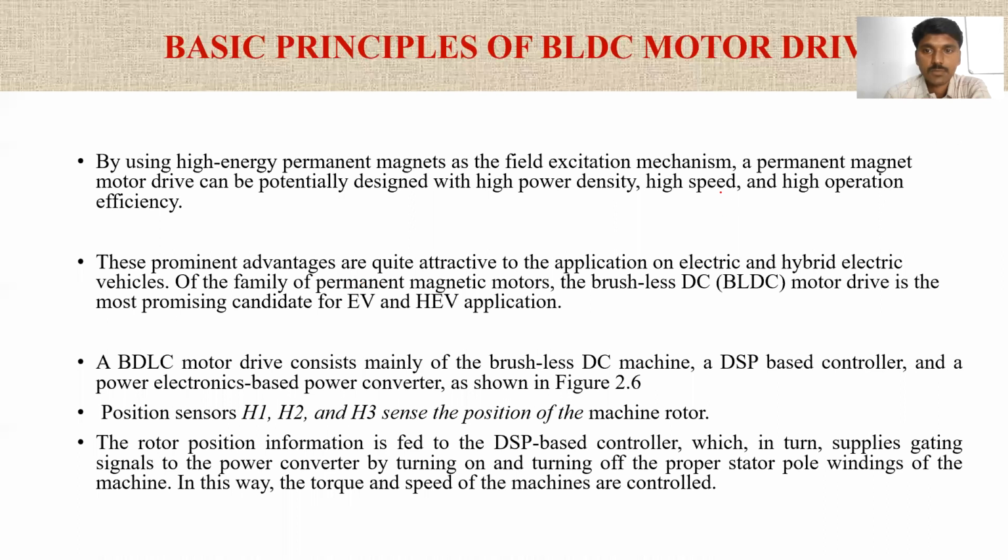Due to the use of permanent magnets we get some prominent advantages: high power density, high speed, and high operation efficiency. These advantages are quite attractive for electric and hybrid electric vehicles. The motor size also decreases.